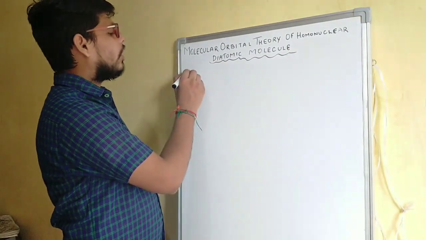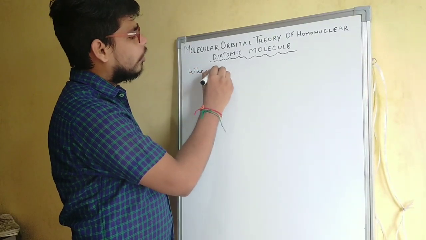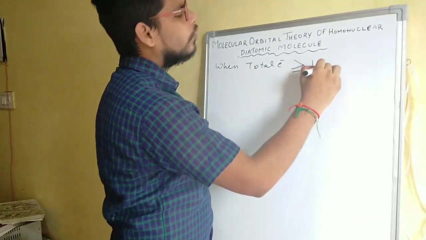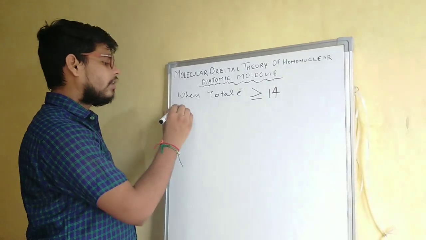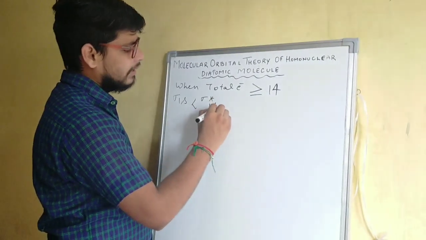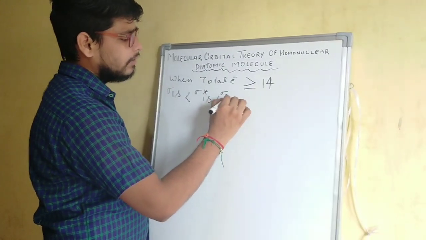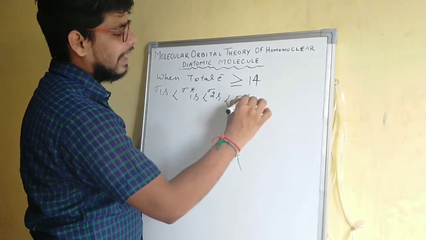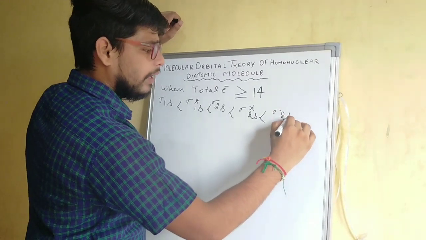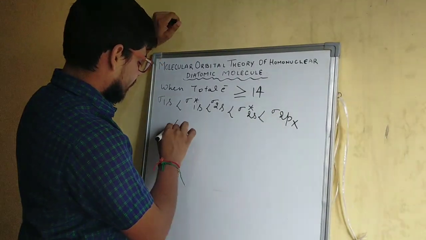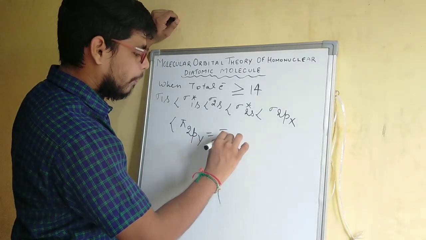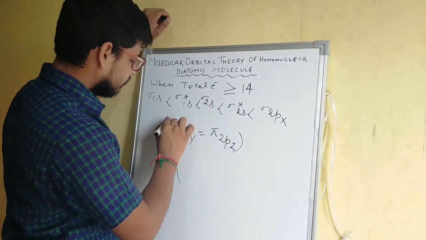Now the energy order when the total electrons in a molecule are greater than 14. What will the energy order be? The energy order will be sigma 1s, sigma star 1s, sigma 2s, sigma star 2s. After that it will be sigma 2px, and after this there will be pi 2py equals pi 2pz.